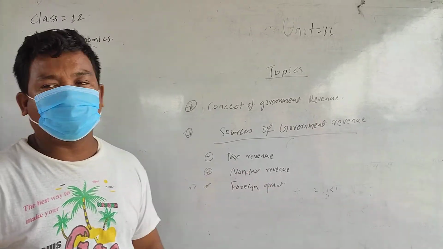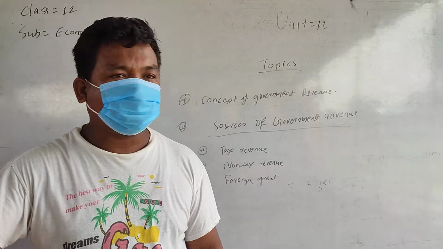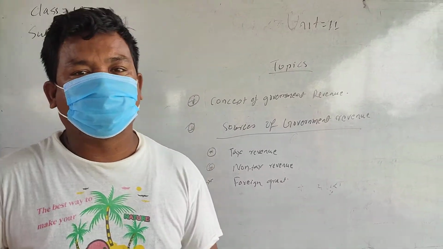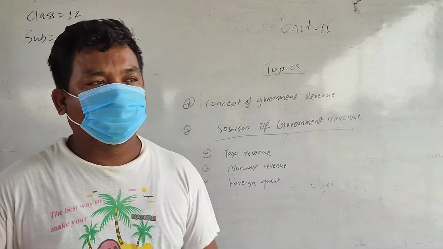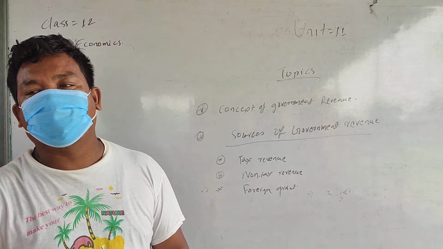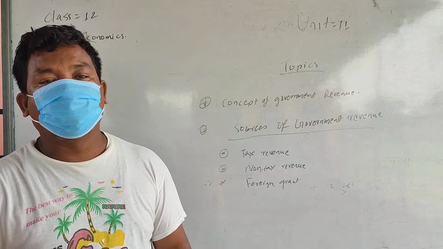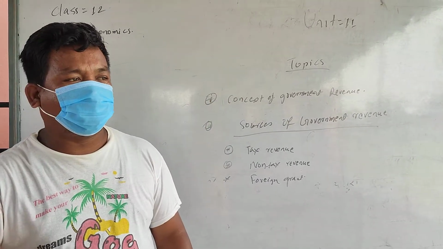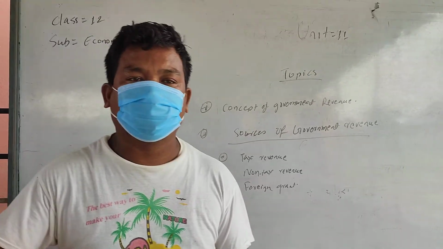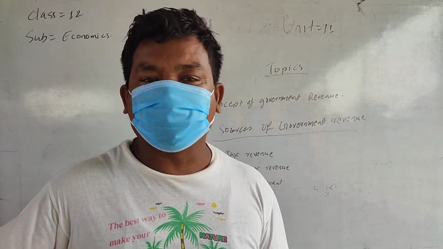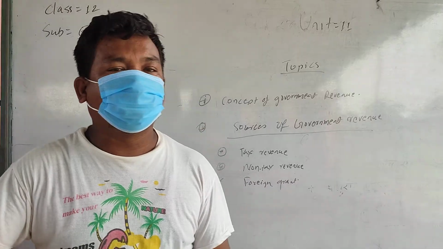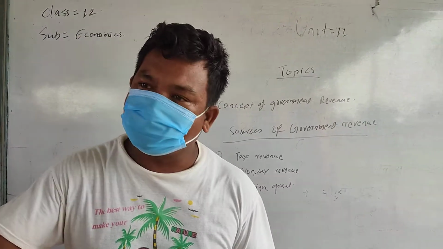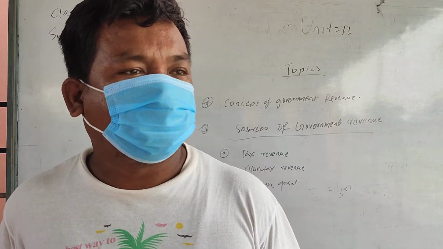Now non-tax revenue. Non-tax revenue means like what? There are also some incomes which government collects from people, not in the form of tax, but on another side, like fees. Now government also collects fees from the public by providing different types of social services, like government collects fees from the education sector, from health sectors.